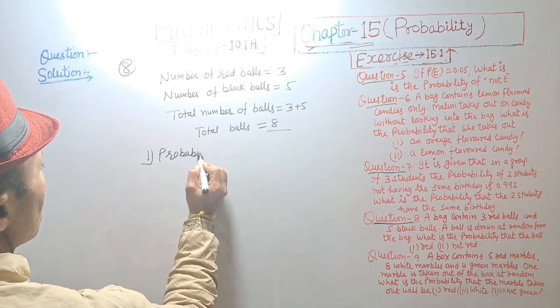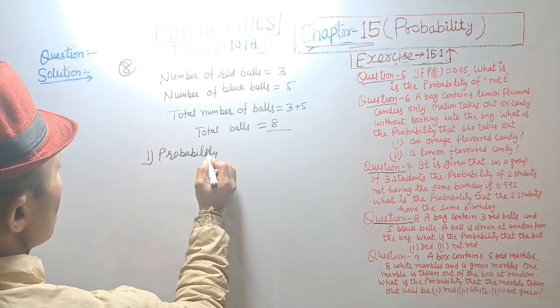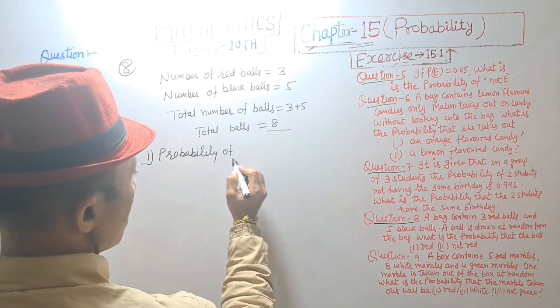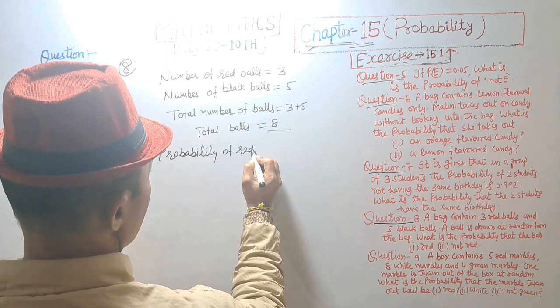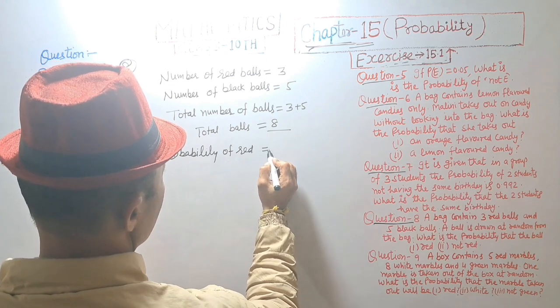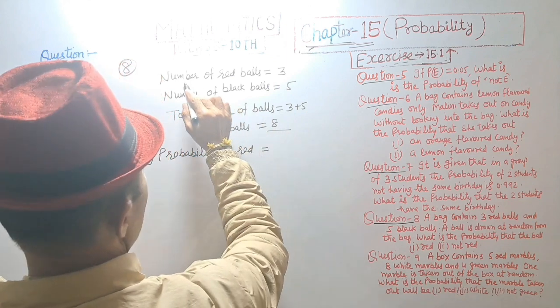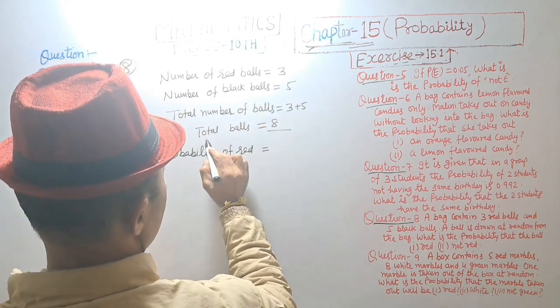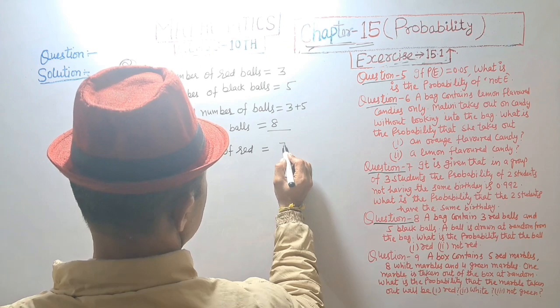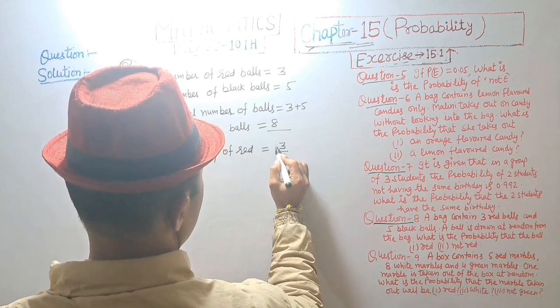Probability of red is equal to number of red balls divided by total number of balls, 3 upon 8.